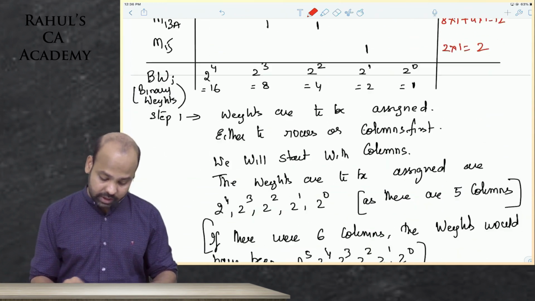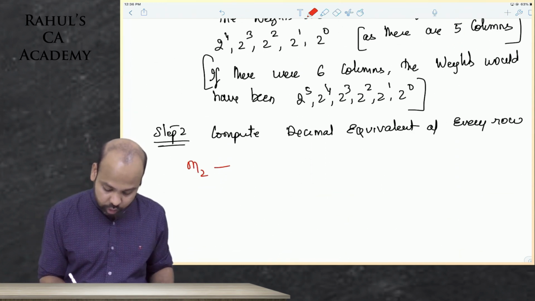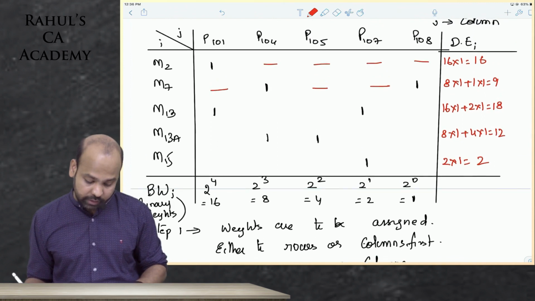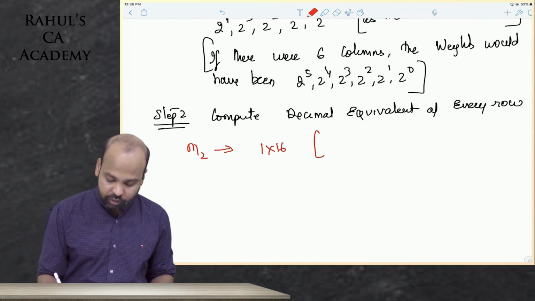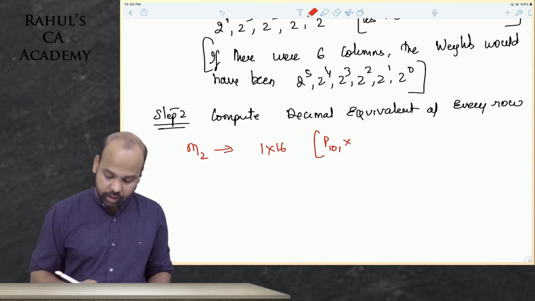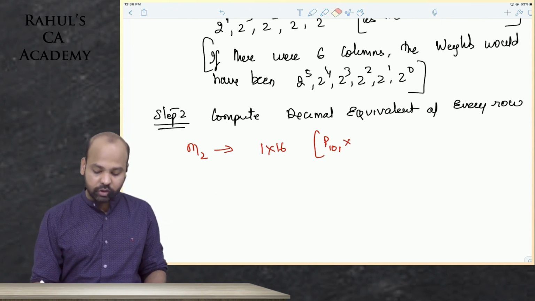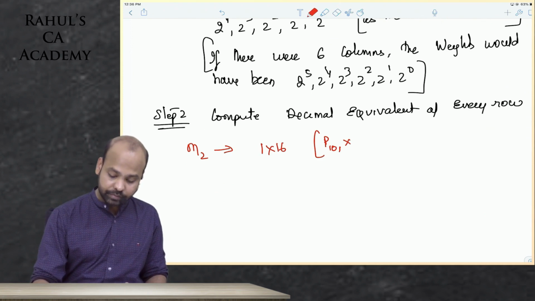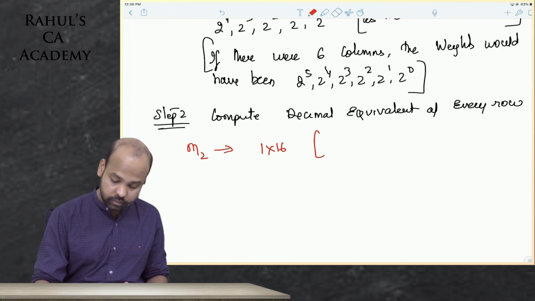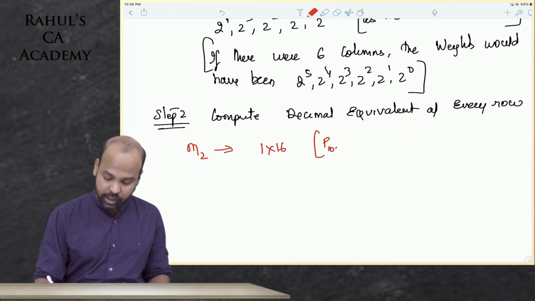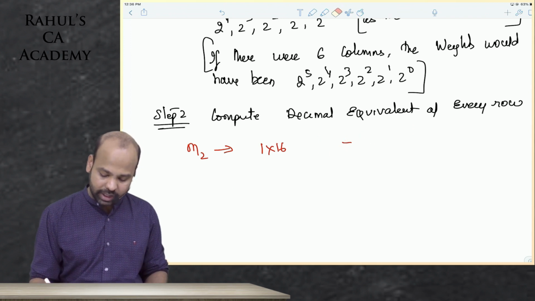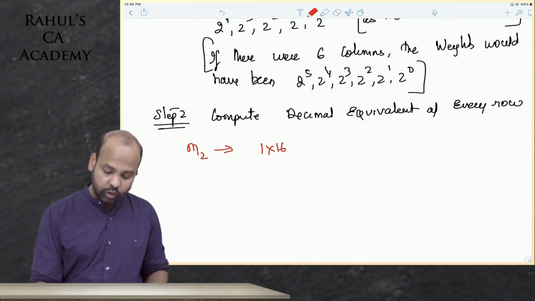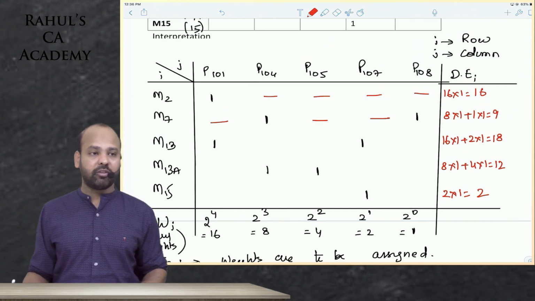How to do it? I'll just tell you. For machine M2, what was that? Machine M2 guys, it was directly part 101. So 1 into 16 only. That was part 101. Yes or no guys? Part 101 into its binary weight. You don't have to write that anyways. Okay. So this is how you compute your decimal equivalents as such guys.